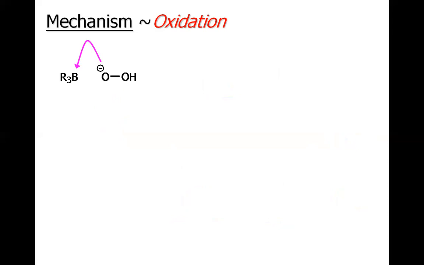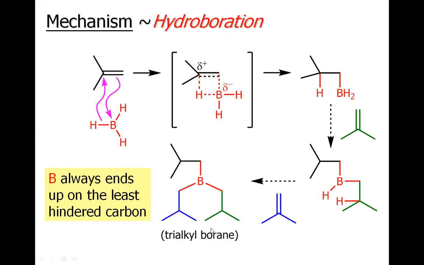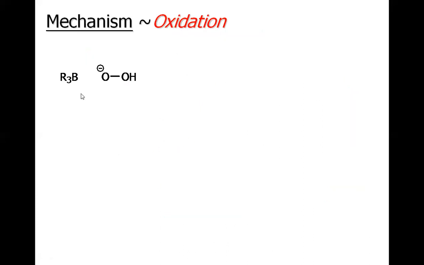So first of all, the sodium hydroxide will deprotonate the hydrogen peroxide, forming the hydroperoxide anion, which is not shown here. And once the hydroperoxide anion is formed, it will attack this boron compound. And remember, we have just shortened the previous molecule. You could see that in this trialkyl borane, we have replaced the long alkyl chain with the R group just for simplicity.